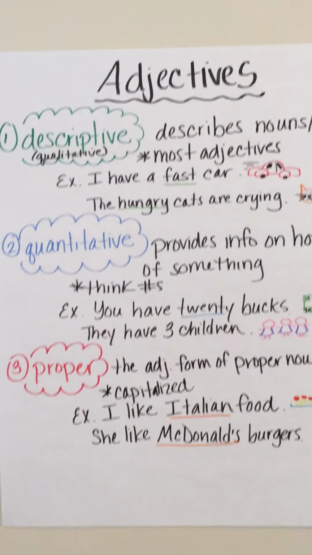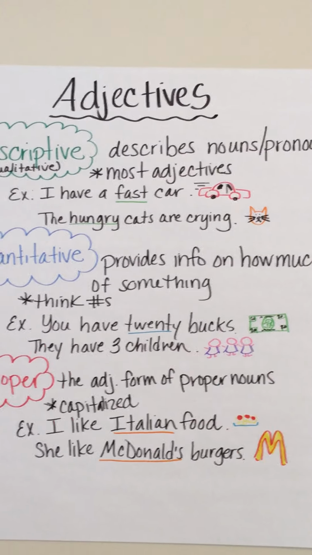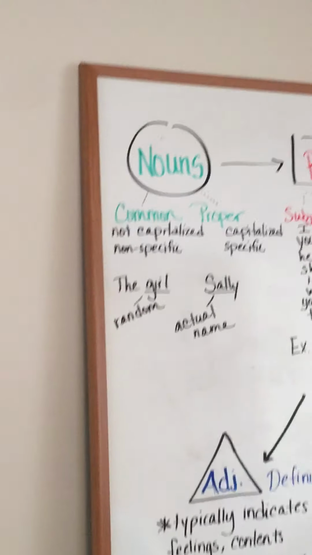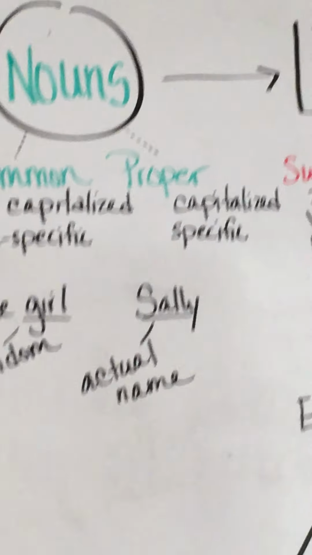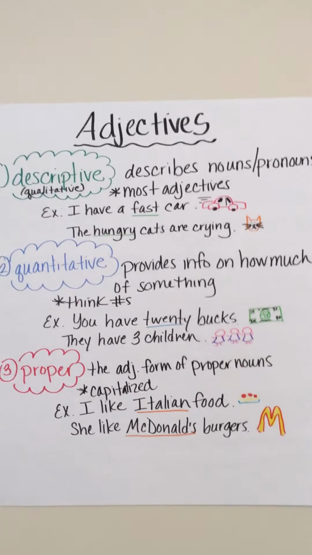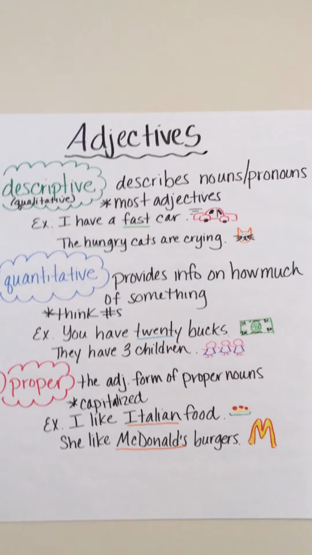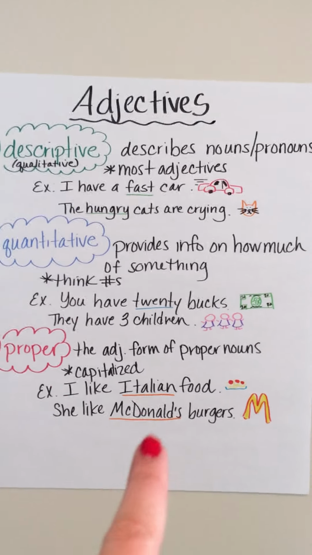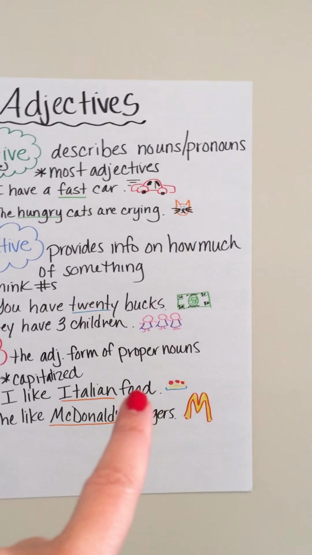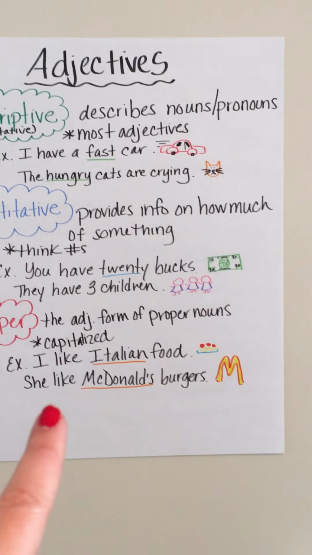The last kind of adjective we're going to look at is proper, the adjective form of proper nouns, and they are capitalized. Think proper nouns here. So for example, let's go back here. They're capitalized, like Sally, Wendy's, Sylvan Street, anything. For example, I like Italian food. Italy is a noun. Italy is a place on the map, a country in this world. I like Italian food. Italian is describing what kind of food I like. And I like spaghetti and meatballs.